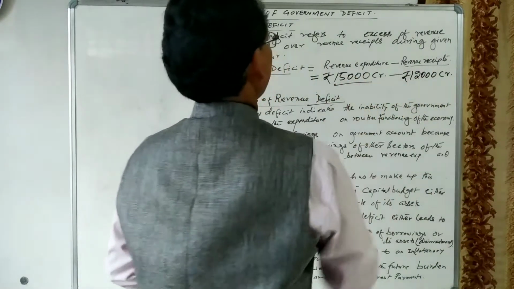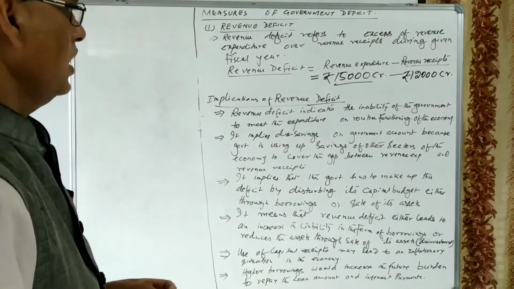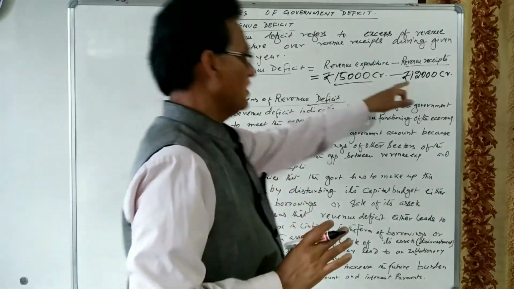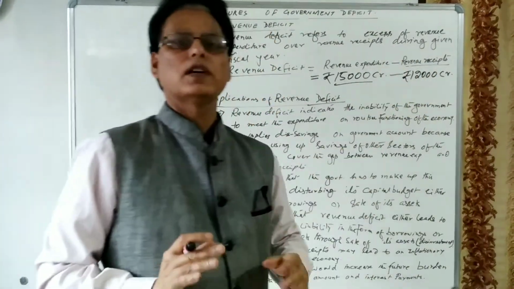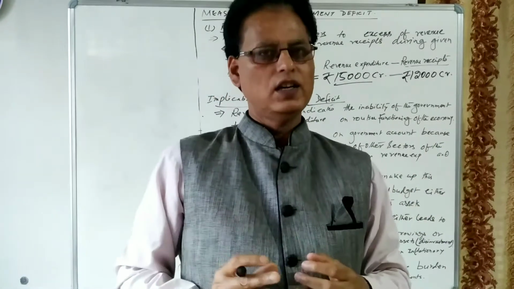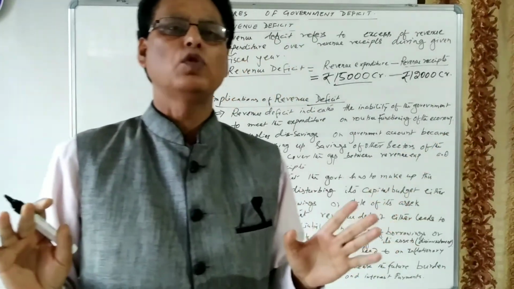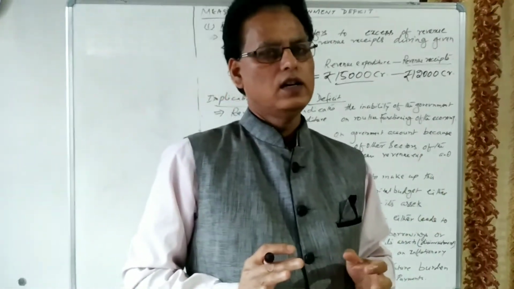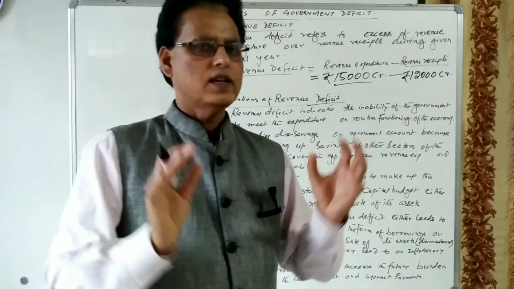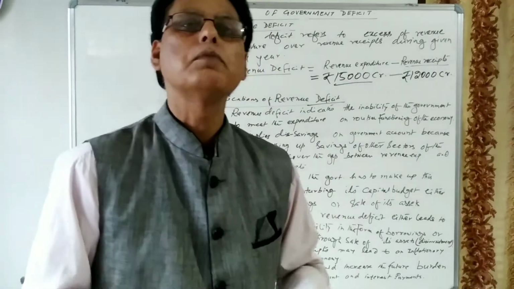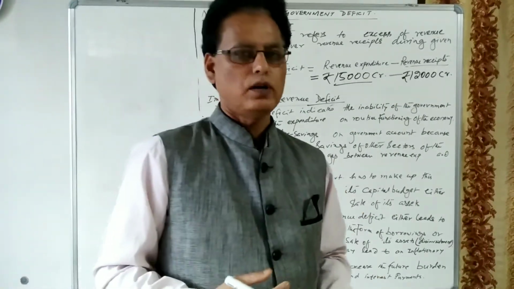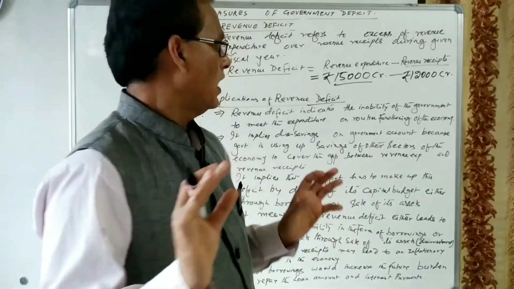So revenue expenditure is 15,000 crore and revenue receipt is 12,000 crore. This 12,000 crore is the government income. This is not borrowing of the government. This is not income received from other sources. This is the income of the government which has been received in the form of tax and non-tax receipt.